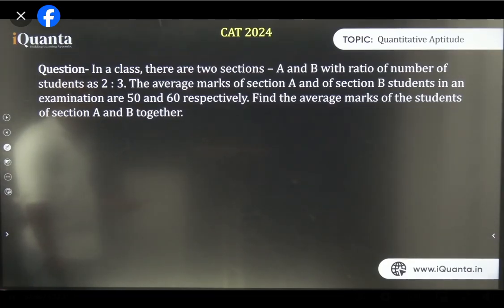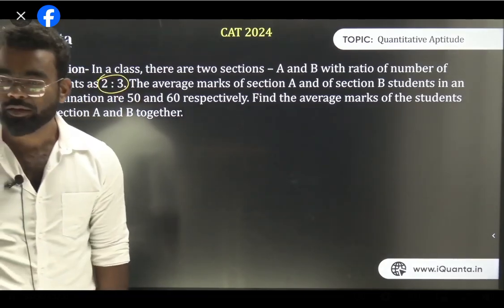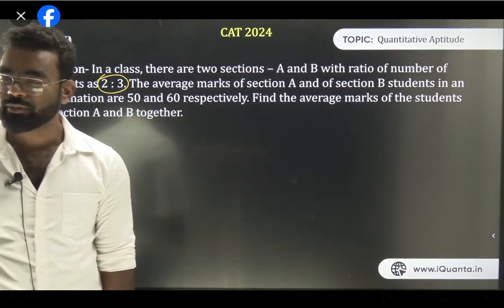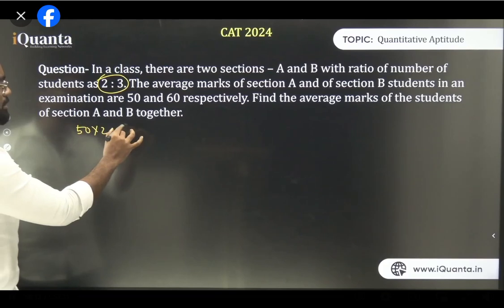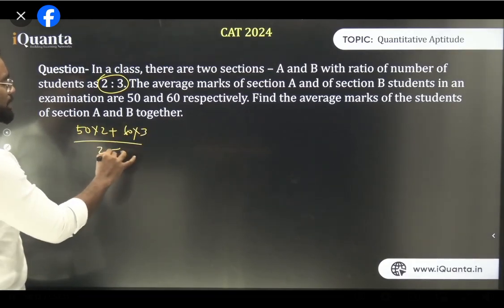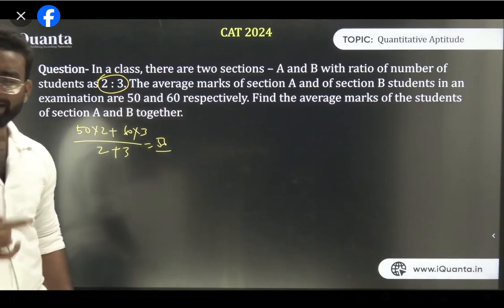The same type of question. So the answer has to be 56 here, right? Because 50 है 2:3 ratio में है. हाँ है ना? And I have told you if the ratio is the same, then the average is the same. हाँ है ना? So in this case क्या हो जाएगा ये? एकदम simple, 50 into 2 plus 60 into 3 upon 2 plus 3. So your answer is 56. एकदम simple. Very simple. ठीक है? कुछ नहीं है यहाँ पे. But why I'm doing it, I'll come to it again. So why we are doing it?